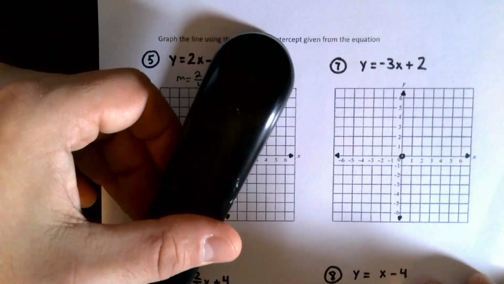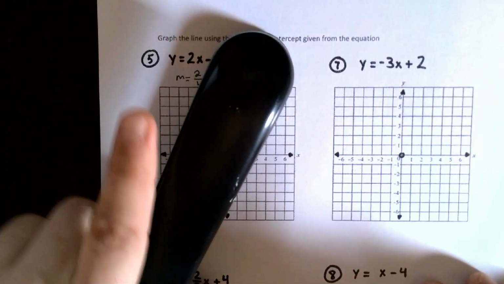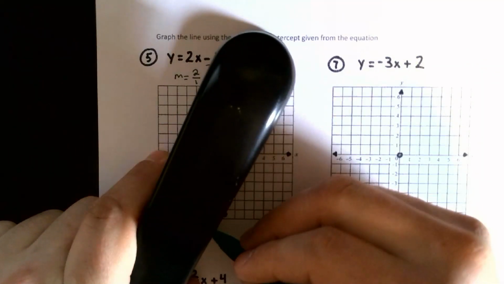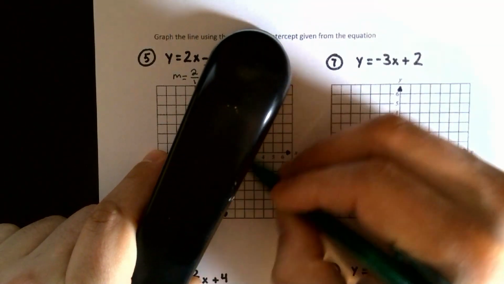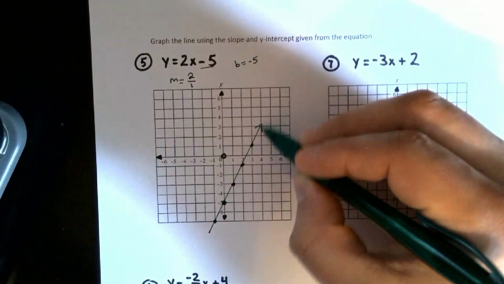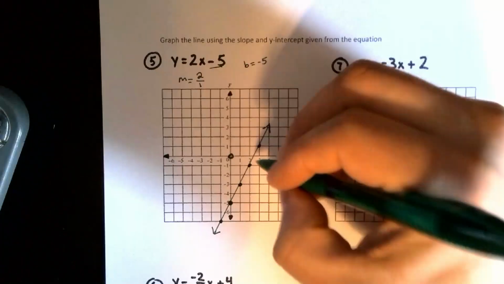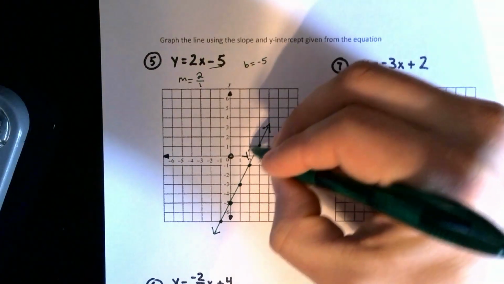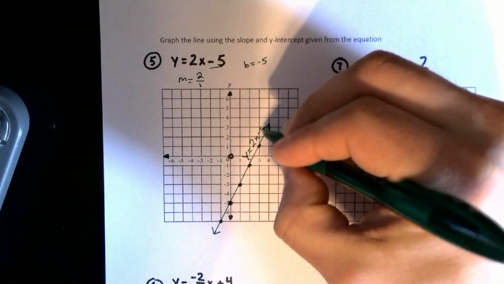That happens. So I make my line, and there is y equals 2x minus 5.